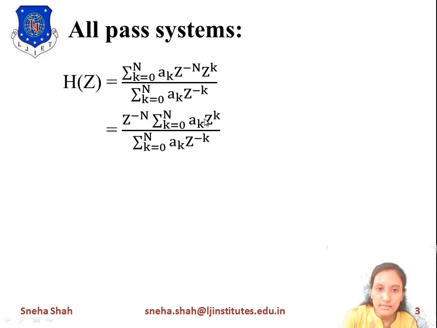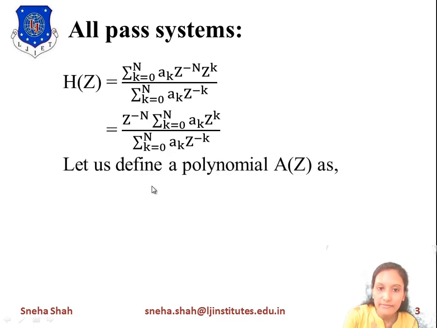If we compare these two terms, the only difference is that the summation and ak are the same, but over here the value is z raised to minus k and over here the value is z raised to k. So let us define a polynomial A of z as summation k equals 0 to n of ak z raised to minus k.